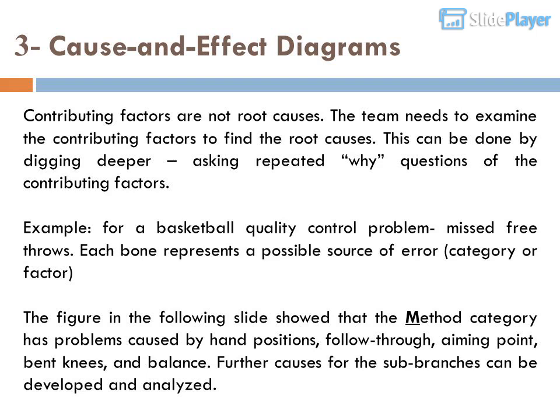Contributing factors are not root causes. The team needs to examine the contributing factors to find the root causes. This can be done by digging deeper, asking repeated why questions of the contributing factors. Example, for a basketball quality control problem, missed free throws. Each bone represents a possible source of error, category or factor. The figure in the following slide shows that the method category has problems caused by hand position, follow-through, aiming point, bent knees, and balance. Further causes for the sub-branches can be developed and analyzed.